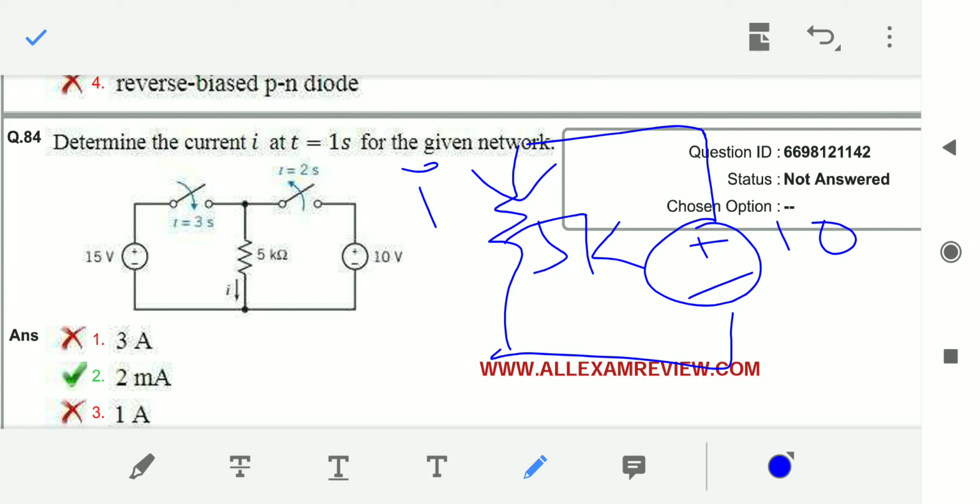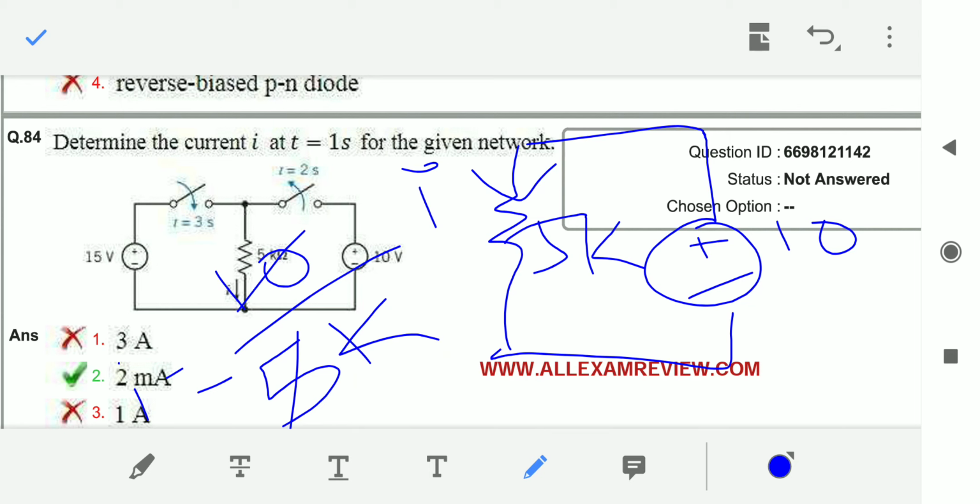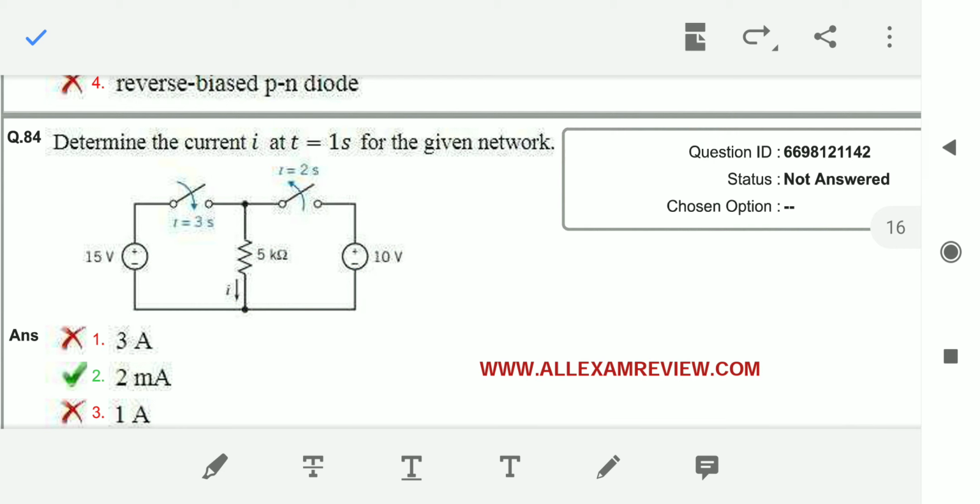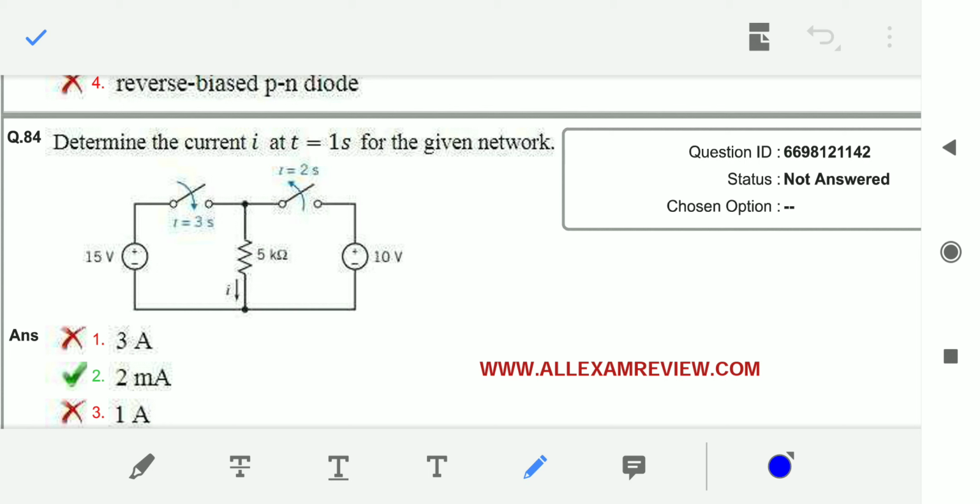So I is equal to voltage by resistance. That is 10 by 5K. So 10 by 5 is 2, and 2 by K is nothing but 2 milli, right? 1 by K is milli. So 2 into milli is 2 milliamperes. So the answer is 2 milliamperes.